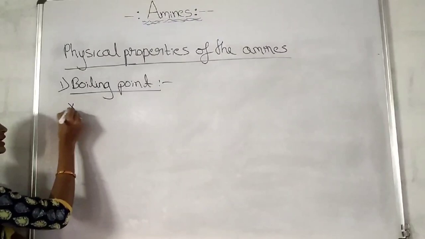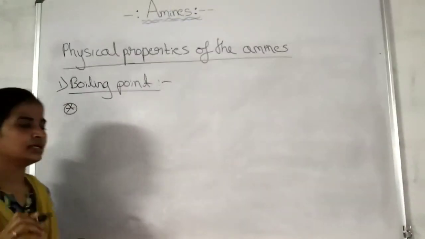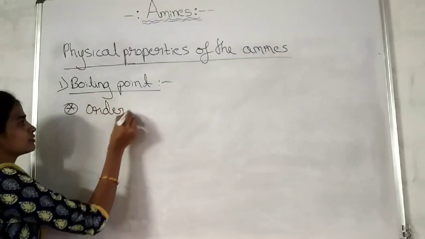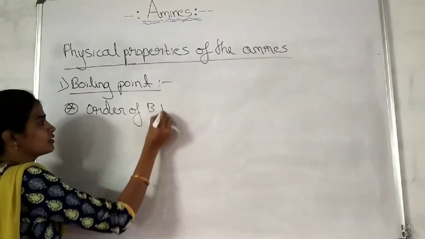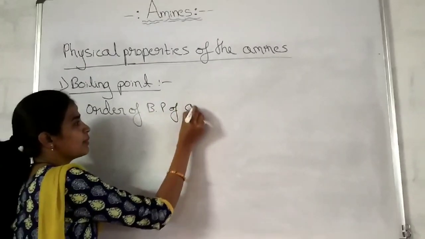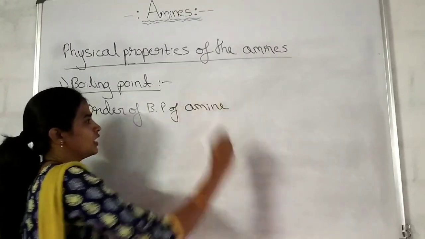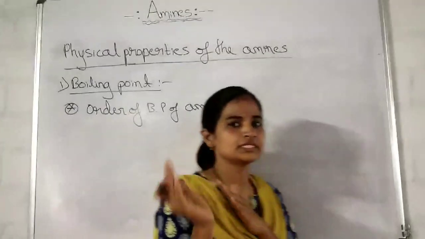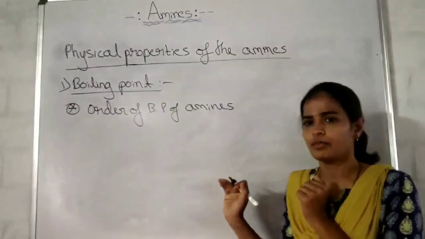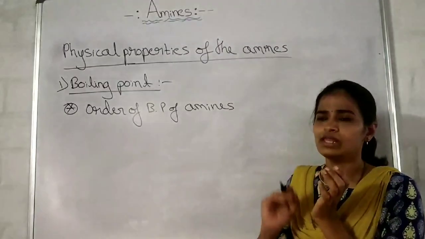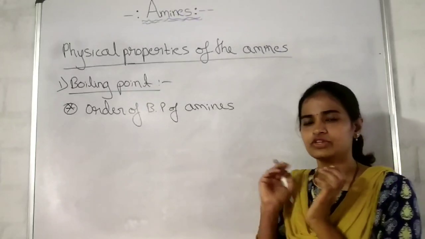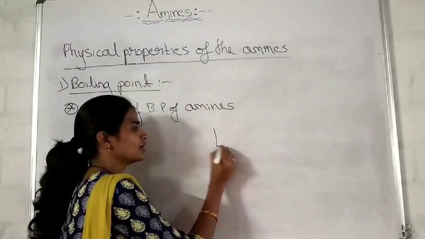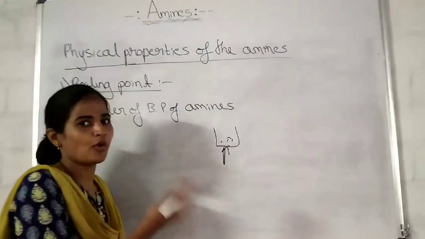Okay, here the point to be remembered is the order of boiling point of amines. Before we discuss the order of boiling points of the amines, we should study how the boiling point is related. See, boiling point means the temperature when the liquid starts boiling.